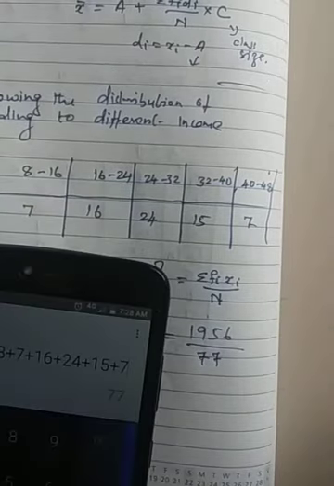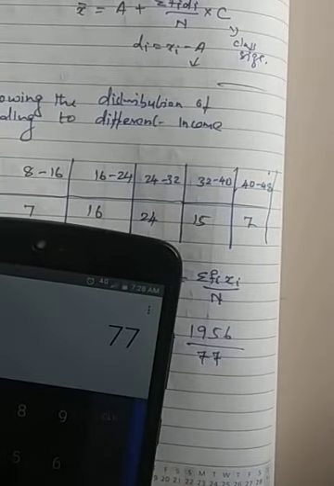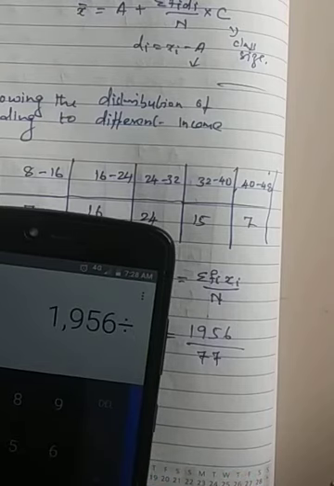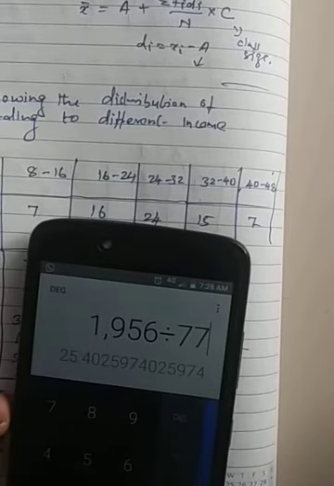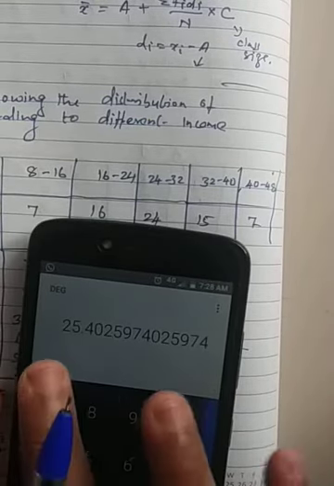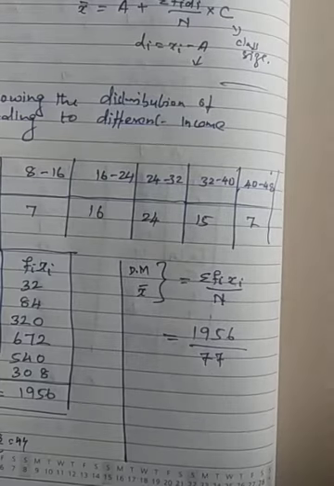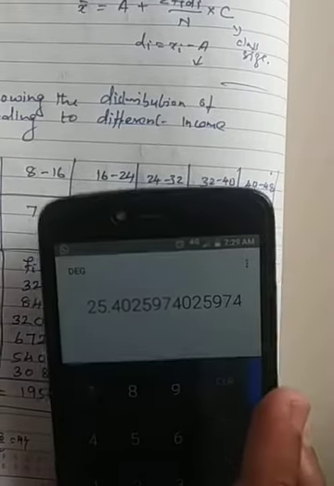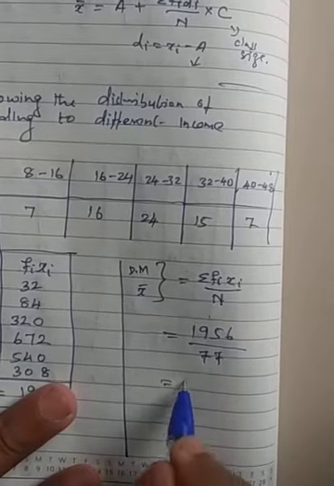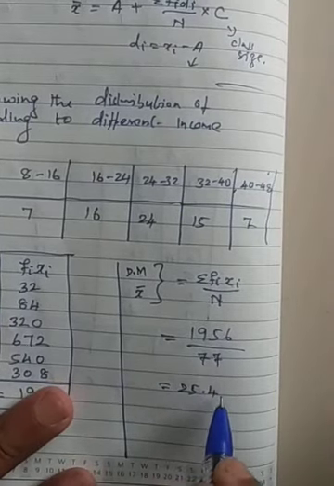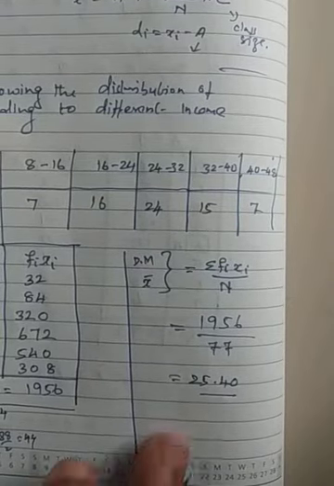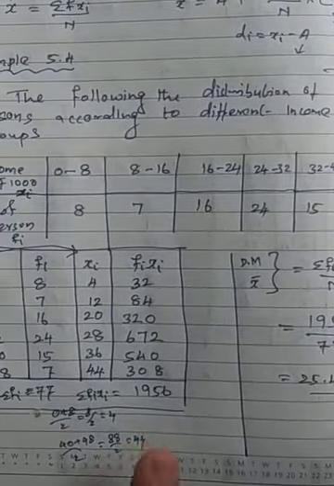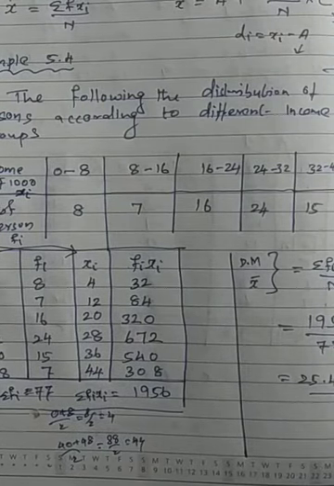Now the easiest way is what you need to do. You need to divide it. That is 1956 divided by 77. I have done it now. What's the answer that is coming? 25.4025. You just write 25.40. You can write it as you wish, 40 or 4, whatever. So that is the way of calculating, which you call the direct method.